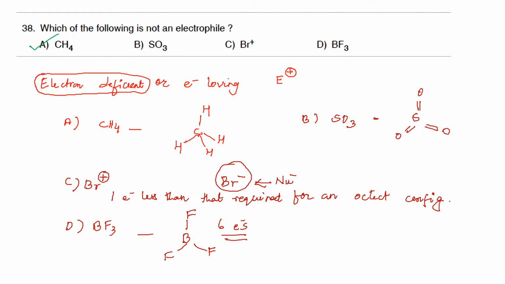BF3 is an important example of a Lewis acid. Most probably, Lewis acids act as electrophiles. Therefore, BF3 is also acting as an electrophile. So the odd one out in these options is methane, which is a stable molecule, so it cannot act as an electrophile. Okay, that's all for this question.